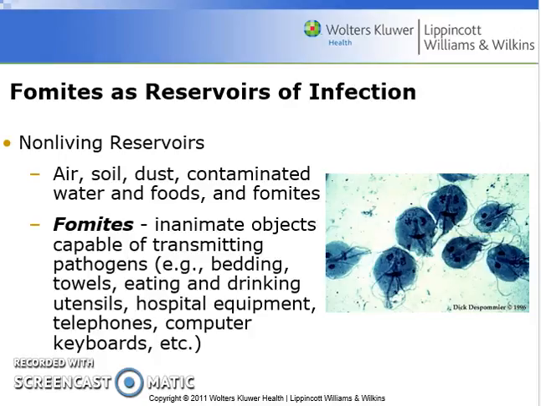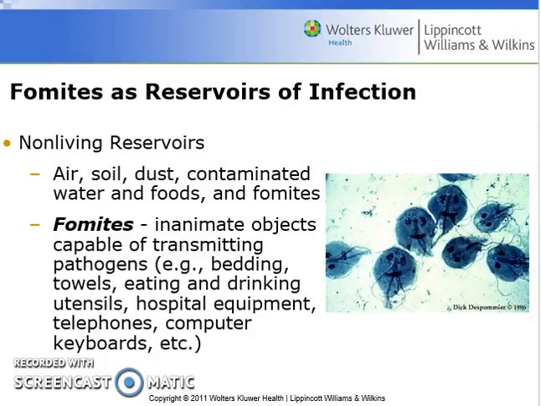So a non-living reservoir, remember, is the other type of reservoir aside from the living reservoirs that we've discussed. This also includes air, soil, dust, water, and foods. So all those are considered non-living. And then the biggest thing are going to be fomites, which again are inanimate objects that have the ability to transmit pathogens.